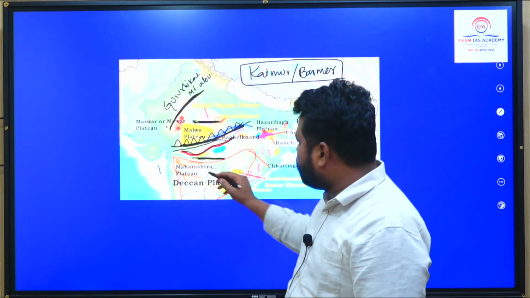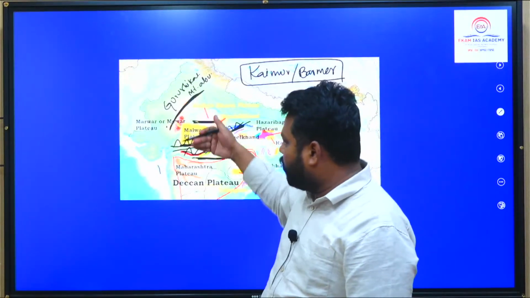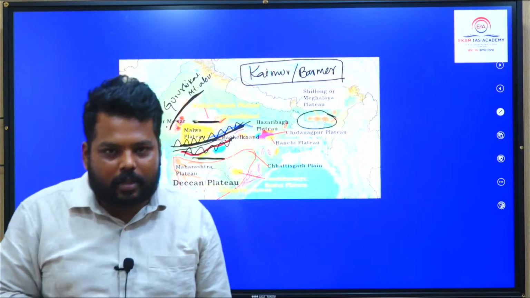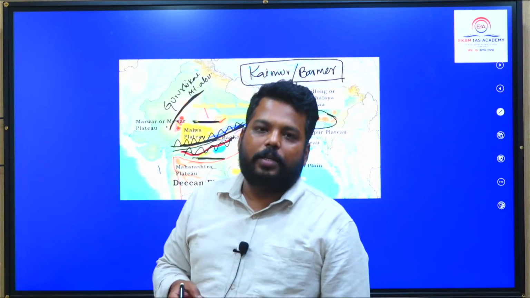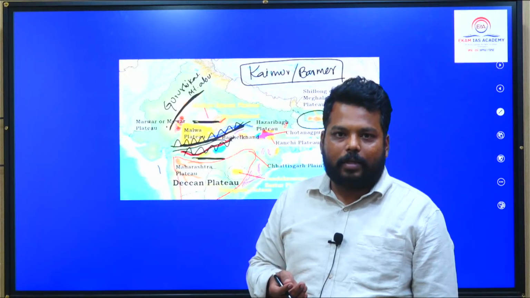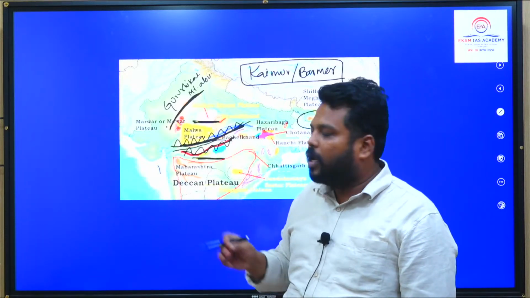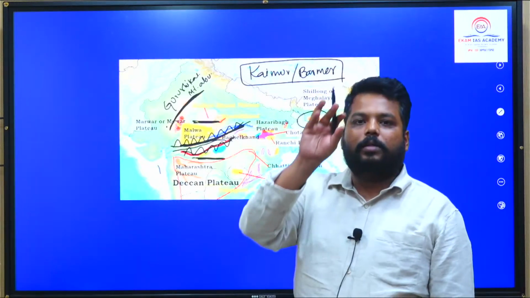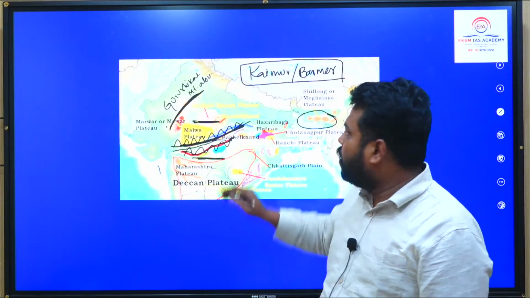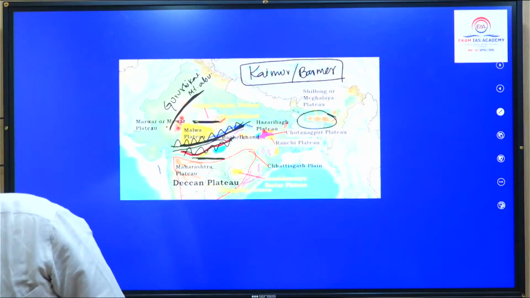And the Satpuras, these Satpuras are seven groups of mountains. If you look to the south of the Vindhyas, we have seven mountainous ranges: Ajanta range, Maikal range, Mahadev range, Gavilgad hills. All these hilly ranges to the south of the Vindhyas become part of the Satpuras. So there is a chance of getting a question from this: which of the following mountains falls under the Satpura ranges?